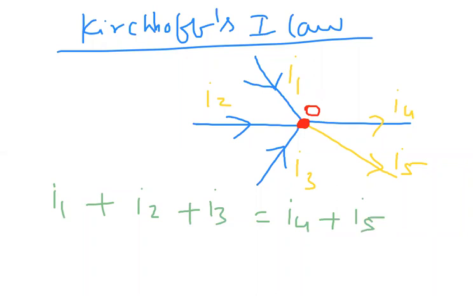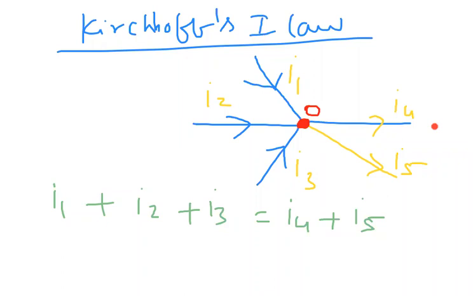The algebraic sum of currents flowing toward the junction is equal to the algebraic sum of currents flowing away from the junction. That is the definition.